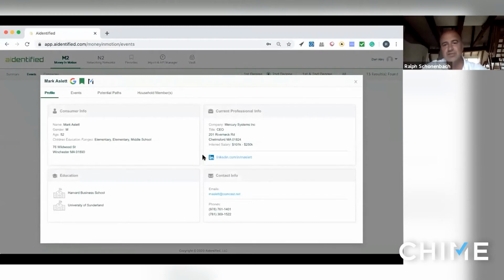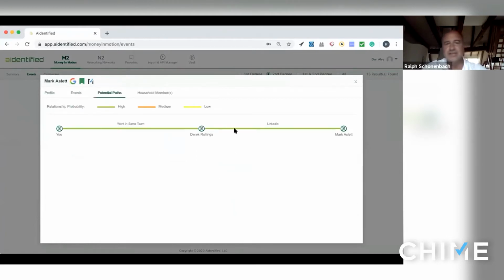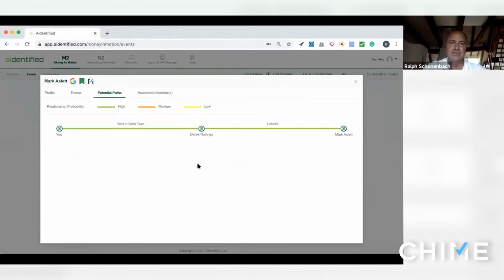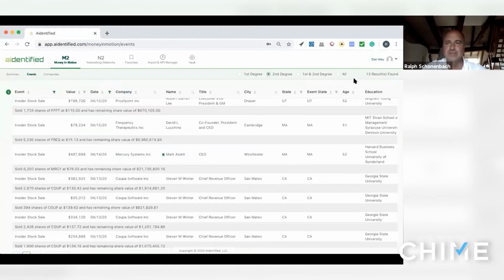When you go into that profile, you get information about the school age ranges of the children, information about the company, and the potential path to get to that person. So it's very useful to be able to link your networks to these different people in Money in Motion.